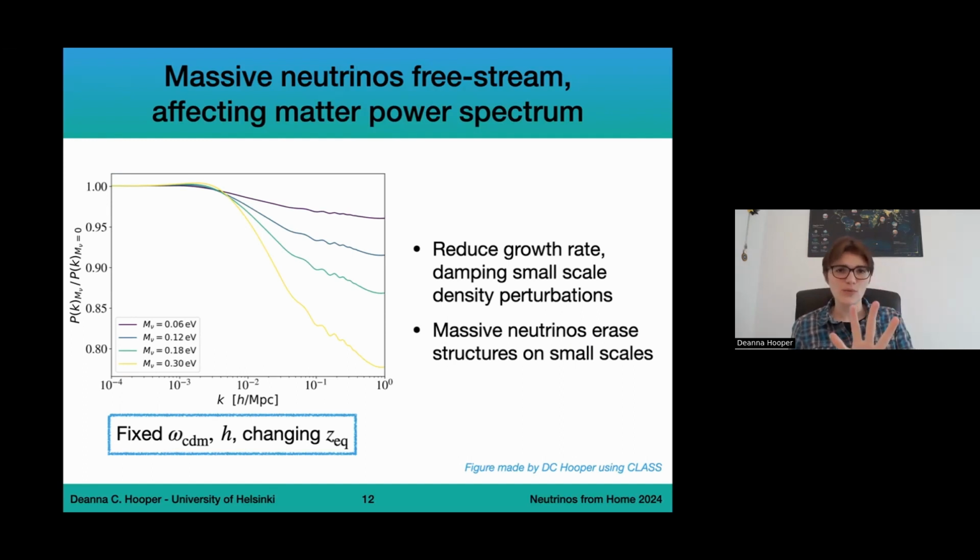So this is the figure that we often show, even though, as mentioned before, we could reabsorb some of these effects. It really is illustrative here to show the sum of neutrino masses suppressing the formation of structures.